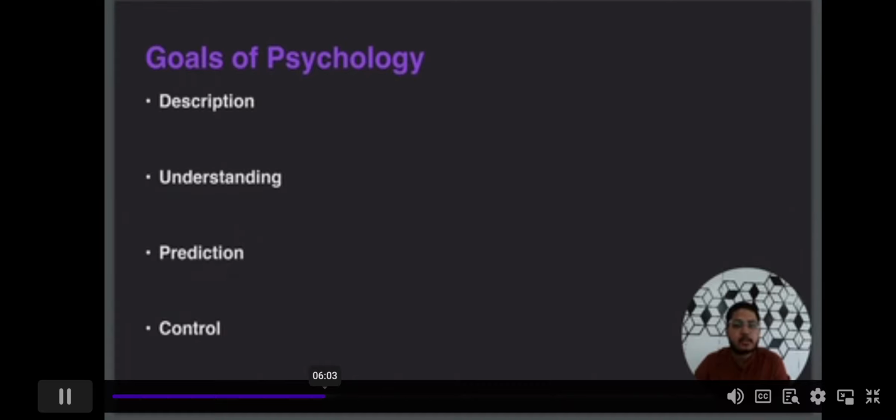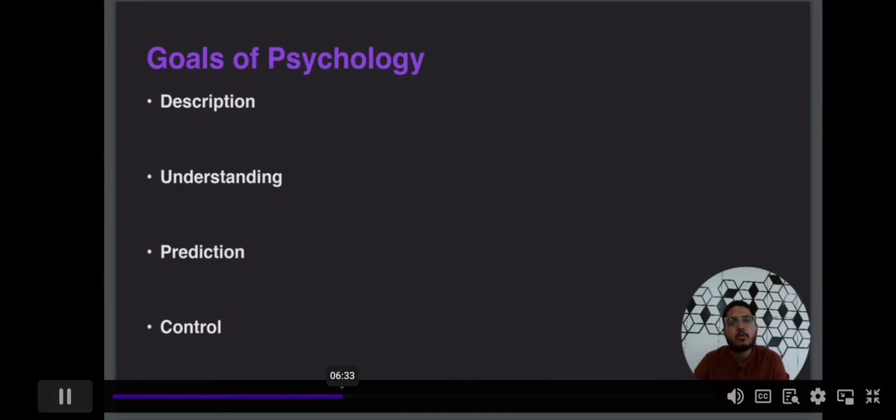A true psychologist will never come to you and say, "I can read your face, I can read your behavior, and I can tell what is happening in your life." No one can do this. After a long practice, when they know the symptoms attached to any behavior and the traits attached to any personality, then they can try. But still there is a possibility that they will fail, because it is a scientific process, so it goes step by step.